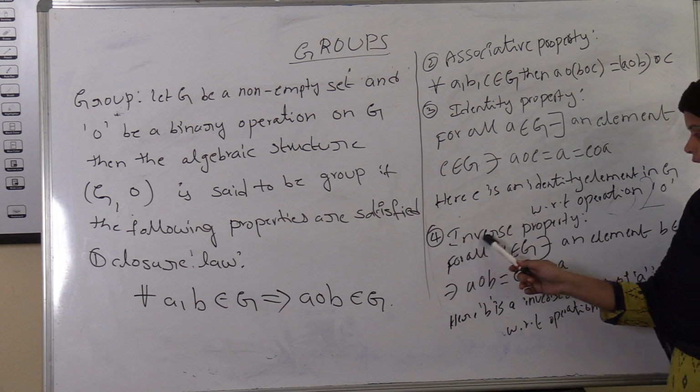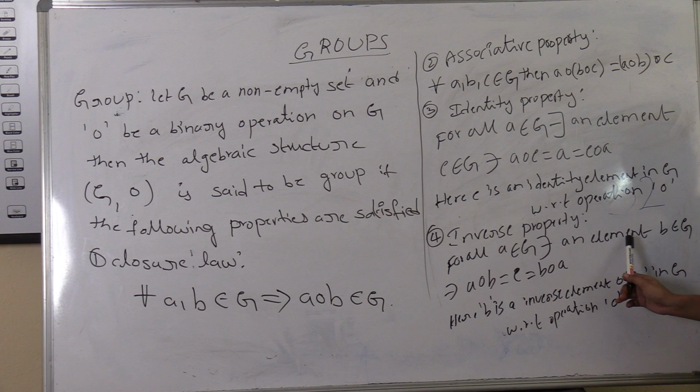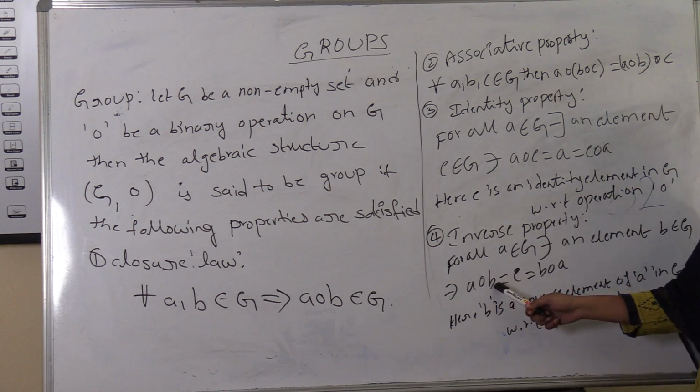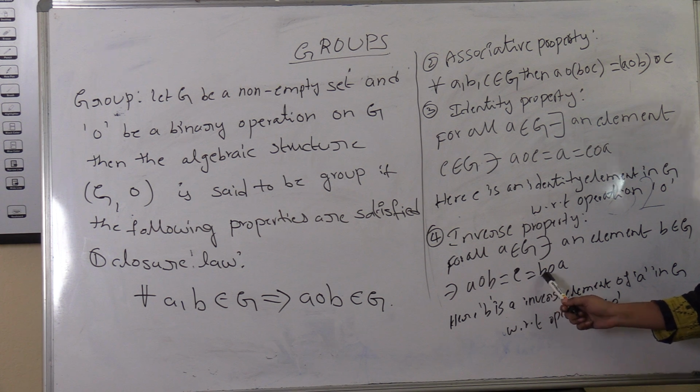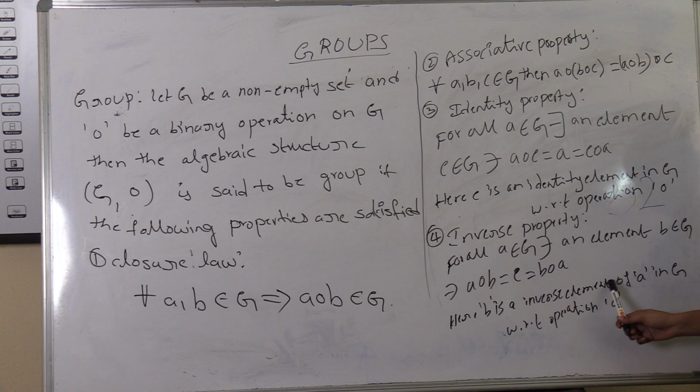Last property, inverse property. For all a belongs to G, there exists an element b belongs to G such that a circle b equal to e equal to b circle a. Here b is an inverse element of a in G with respect to operation circle.